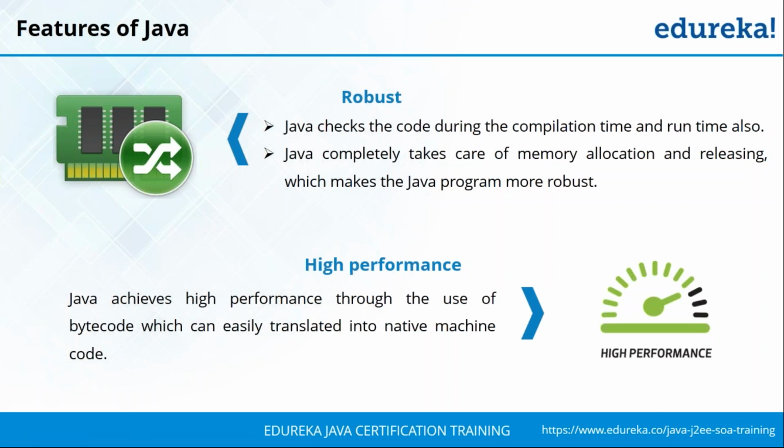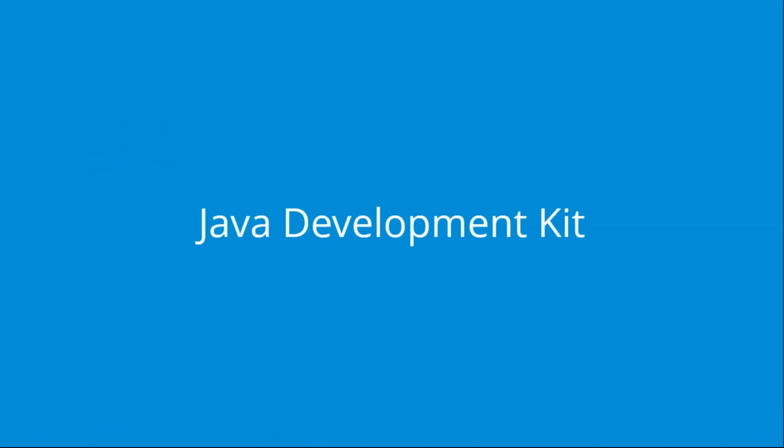So moving forward, let's talk about the Java development kit. Here there are mainly three components that you need to understand with respect to the Java environment as a programmer. You have your Java development kit, you have your Java runtime environment, and you have your Java virtual machine. So these are three essential components.